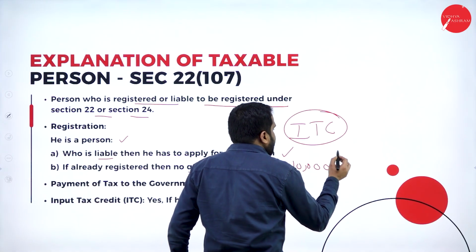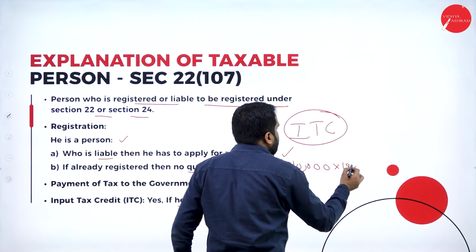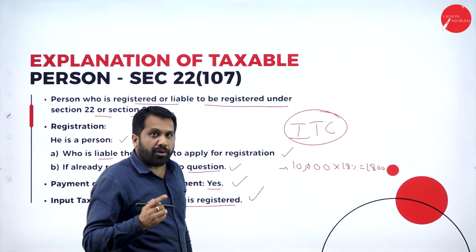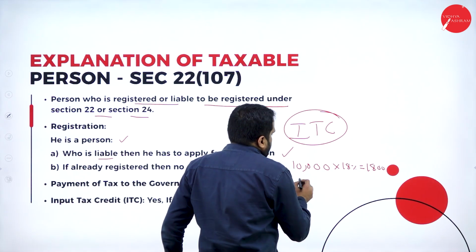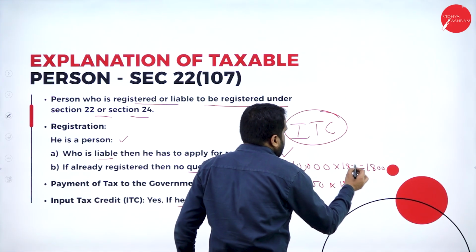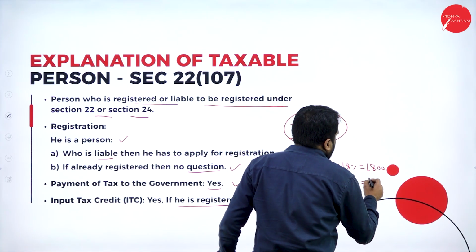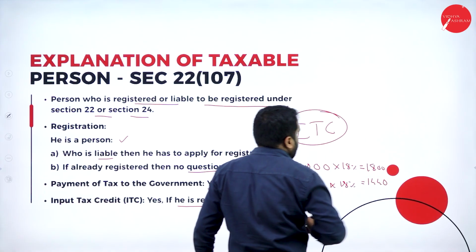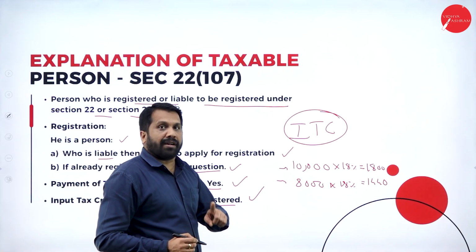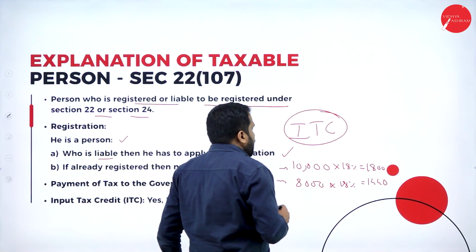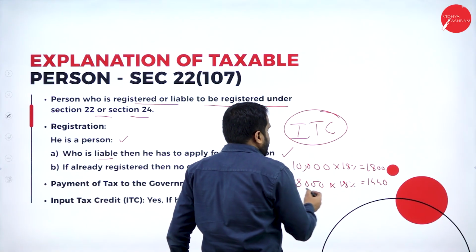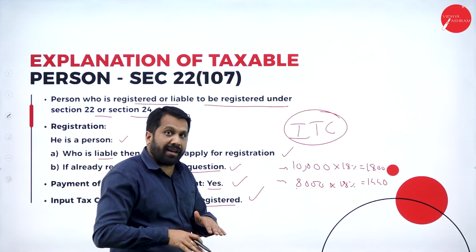Now, what is the tax? Assume that the tax rate is 18%. So it will be 1,800. And you sold that mobile for 8,000 into 18%. So it will be how much? 1,440 tax. 8,000 into 18%, you will get 1,440. Now, assume that 10,000 into 18%, 1,800, but you sold at a lesser price.